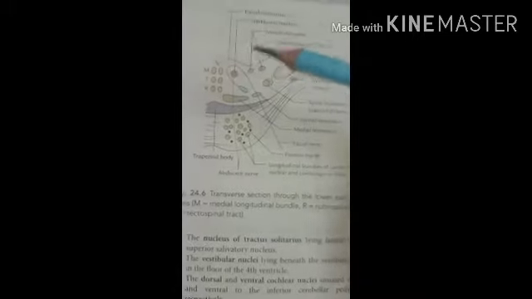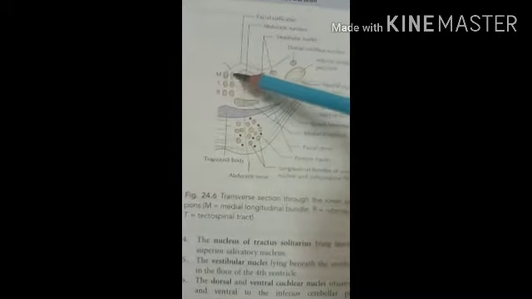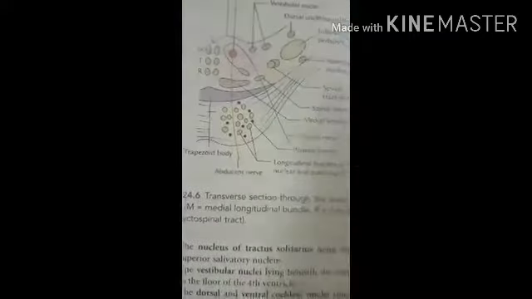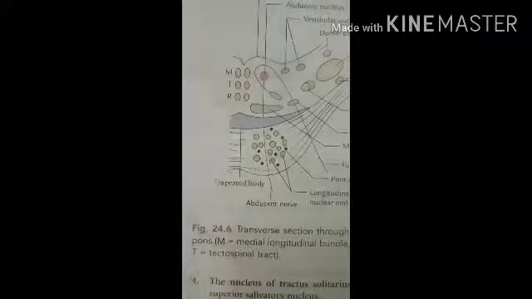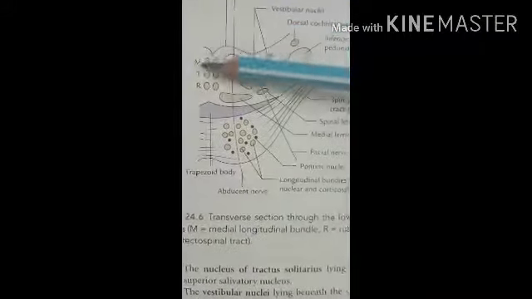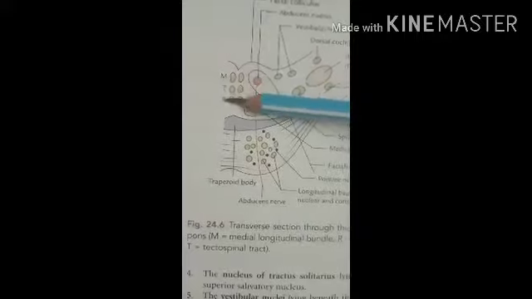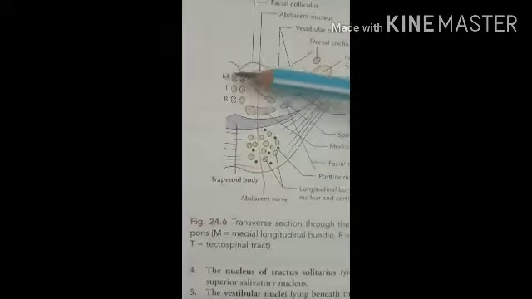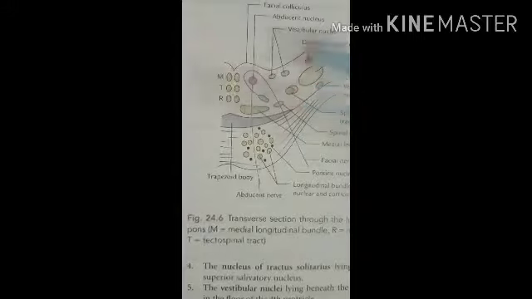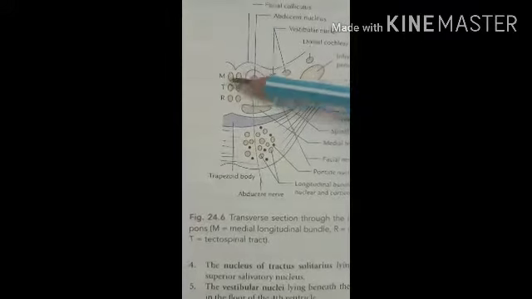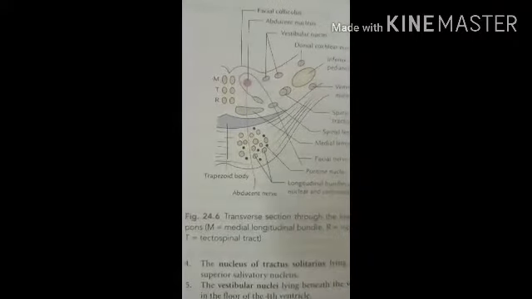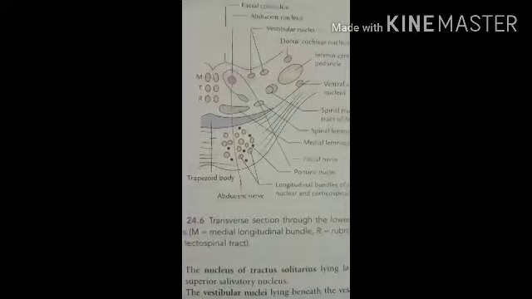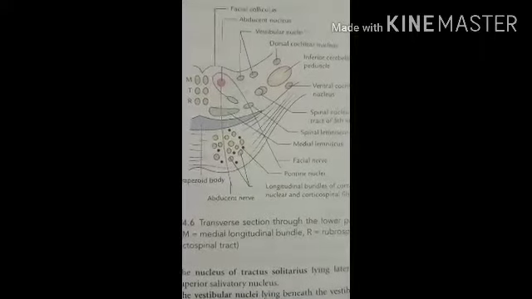Then the medial longitudinal bundle. So this one too, M, that is the medial longitudinal bundle. The medial longitudinal bundle occupies the paramedian position in most of the part of the medulla oblongata. Then the next one, the rubrospinal tract. So R here is also present, inferior to the medial longitudinal bundle, and in the middle the tectospinal tract is present. So T, that is the tectospinal tract. So these are the structures present in the TS of the lower part of the pons.